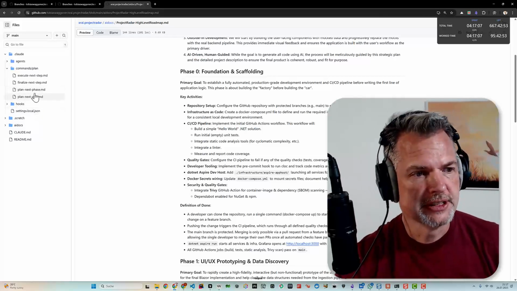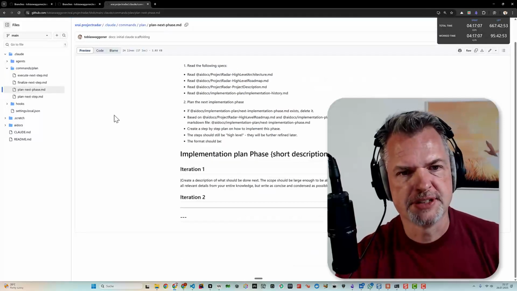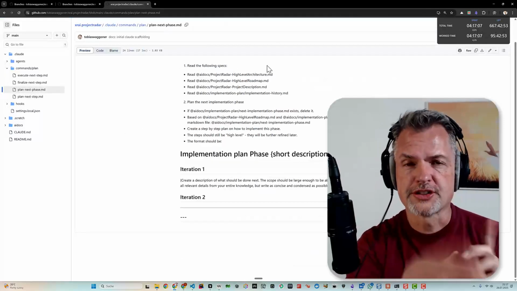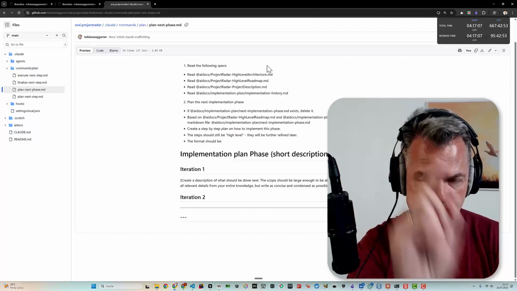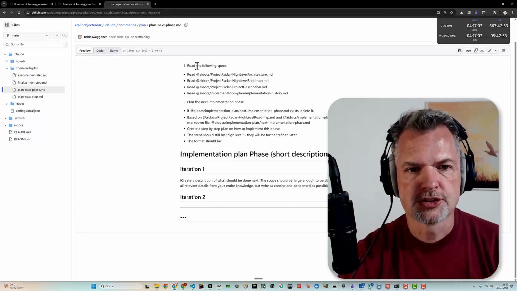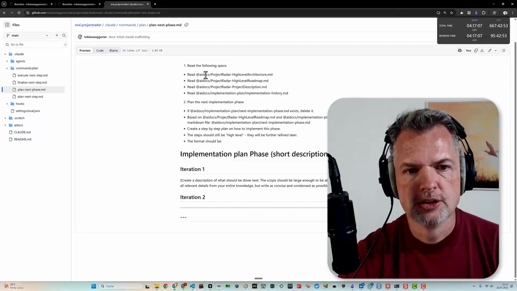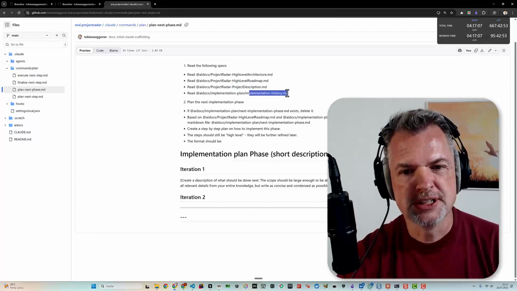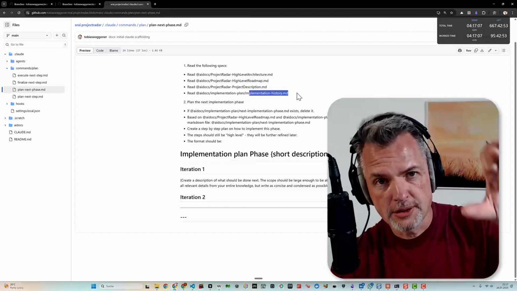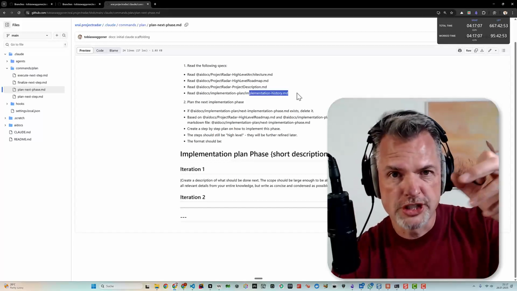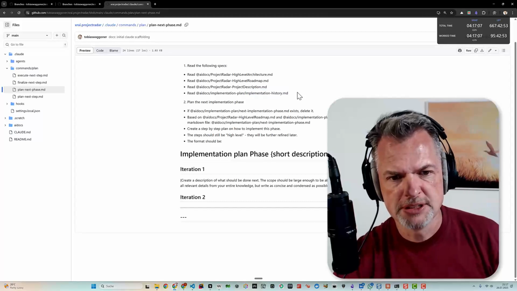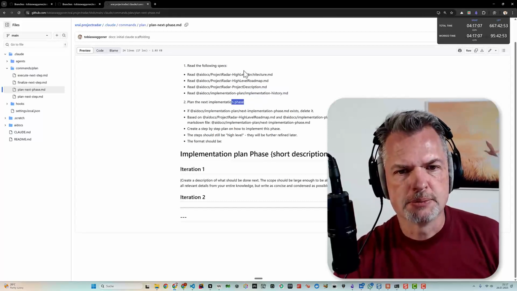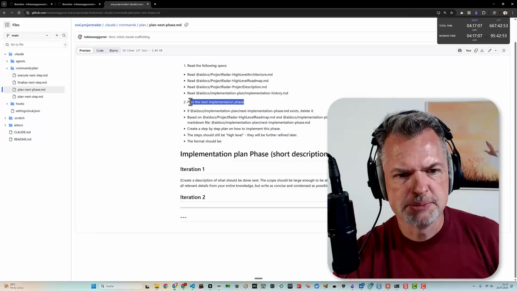So the first thing is we will plan out a next phase. And this is the instruction. This is a slash command. I can use this as slash. And this instructs Claude to do as follows. Read the 3 documents I just showed you. Read the implementation history where everything is logged, every decision we made, every change we made, and everything we have already implemented. And from this, we want to plan the next implementation phase.